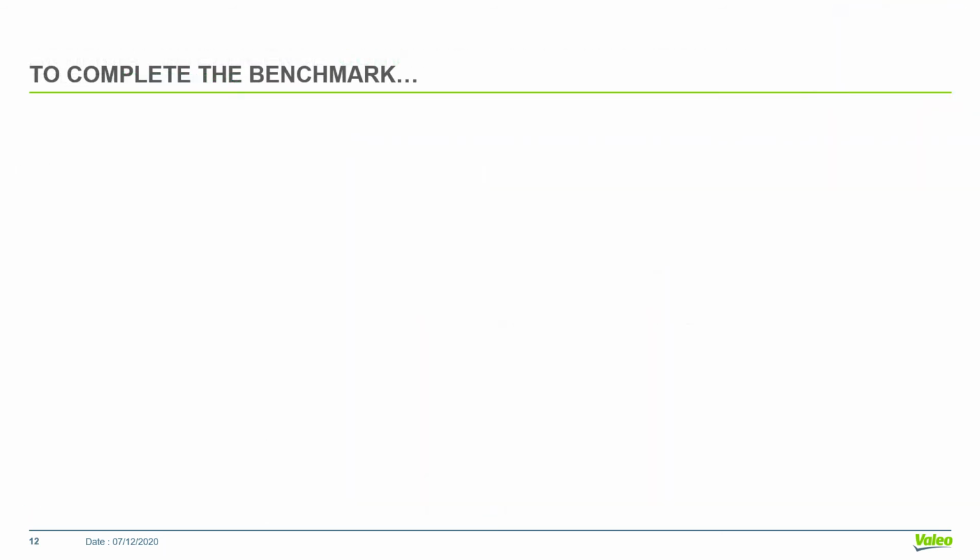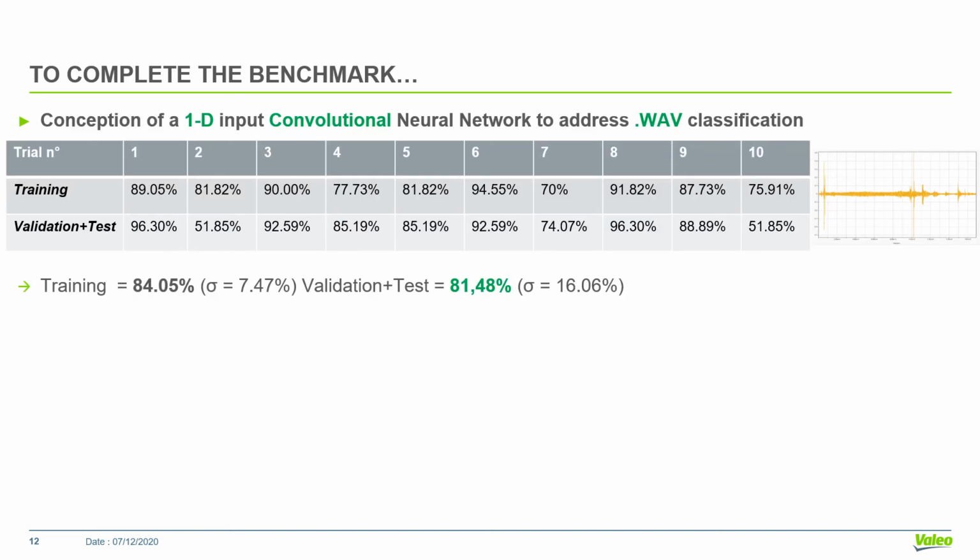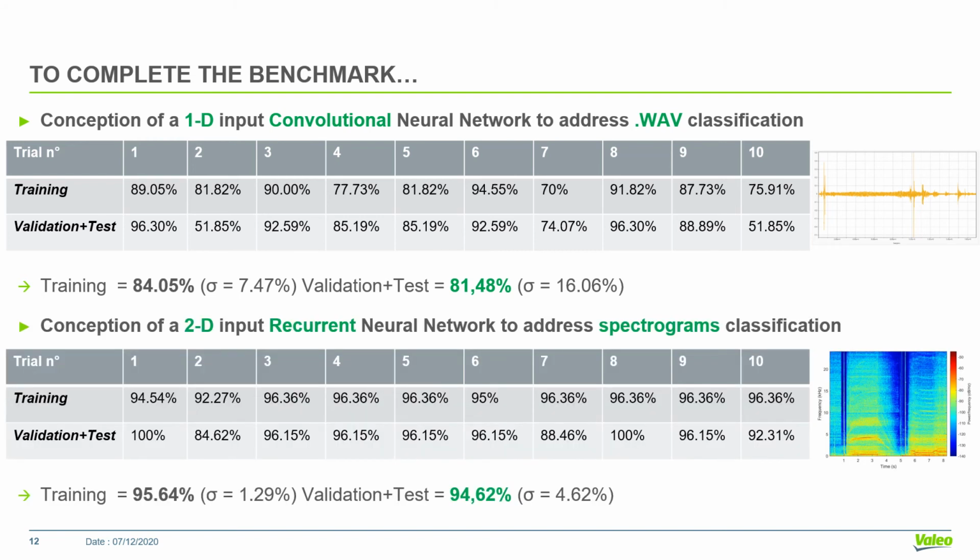In order to complete a kind of benchmark, we decided to use .wave raw data as input of a one-dimensional CNN and spectrograms as input of a two-dimensional RNN. By doing this, we only achieved 81% with the one-dimensional CNN, and we improved the performance achieved with the RNN to 94%, confirming that spectrograms are a better input than the raw time signal. But this remained lower than the results we achieved with the two-dimensional CNN.